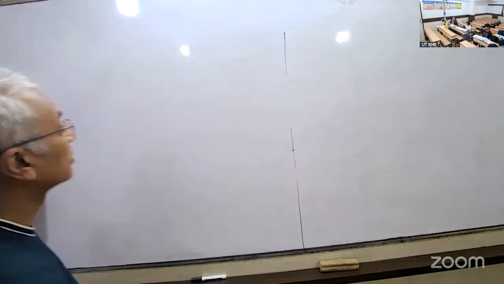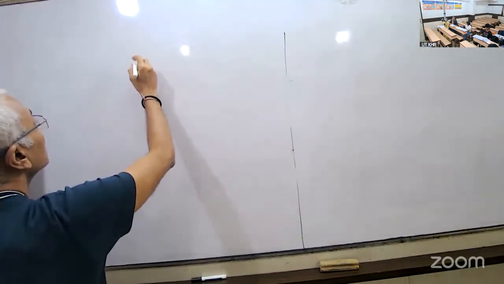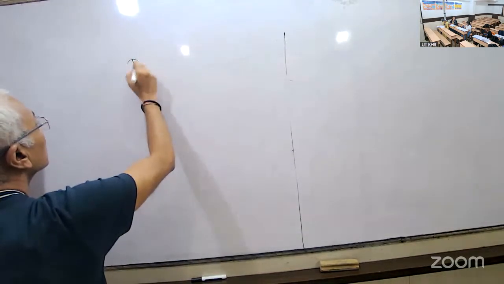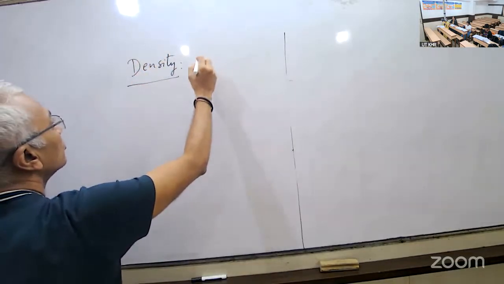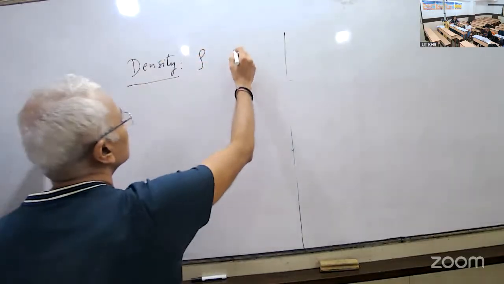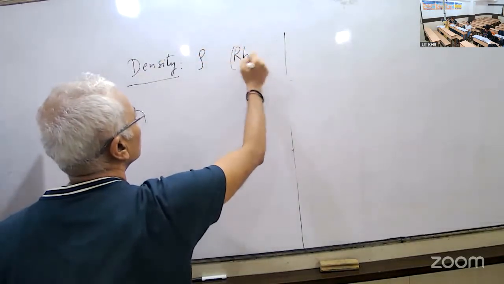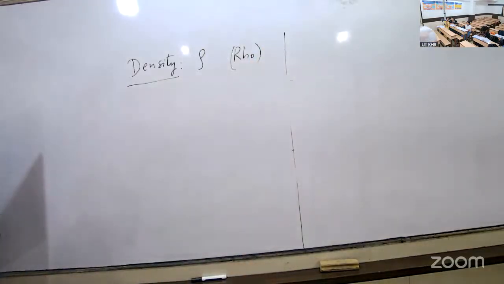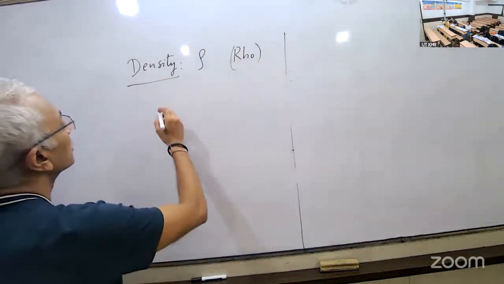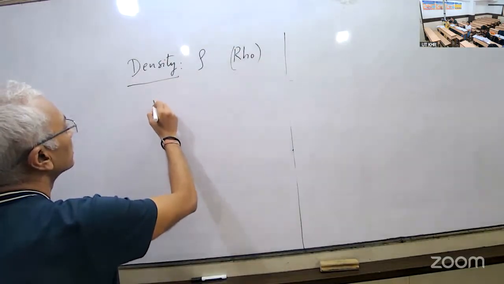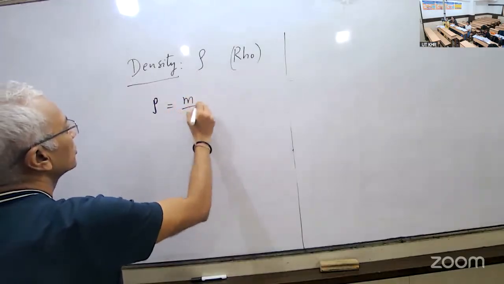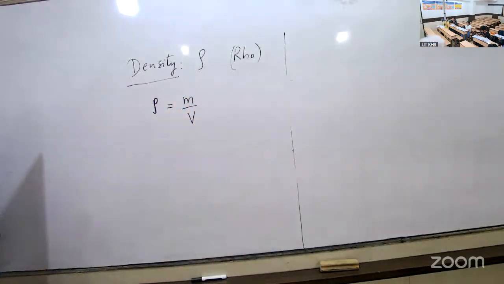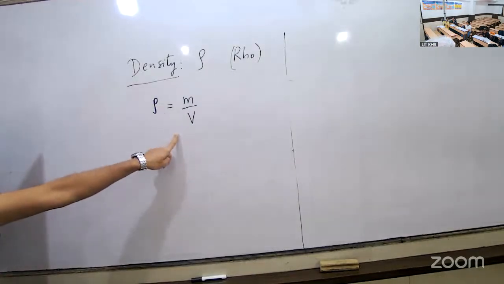So we are coming now to the last topic, which is density, relative density. So density is, how do we denote density? Rho. It's read as rho. How do you define density? Mass upon volume. Density is defined as mass of the object divided by volume of the object.